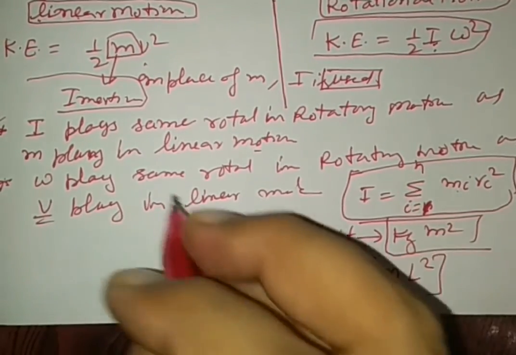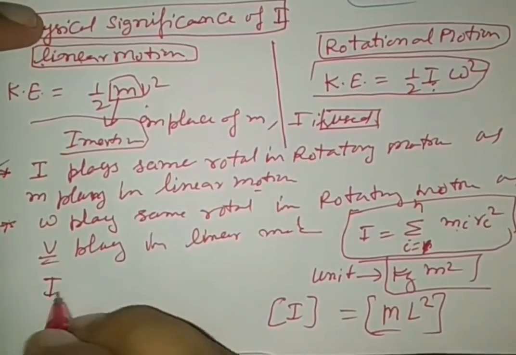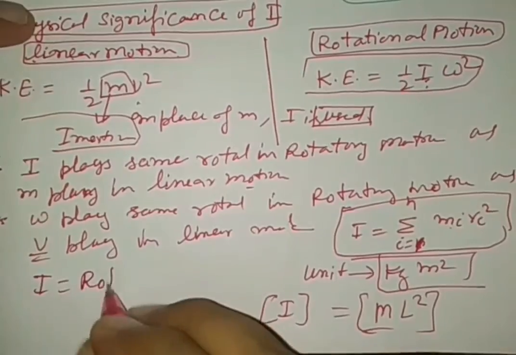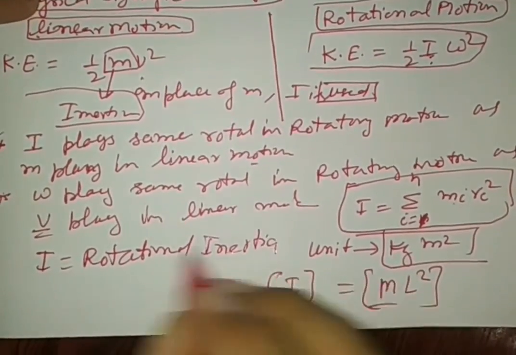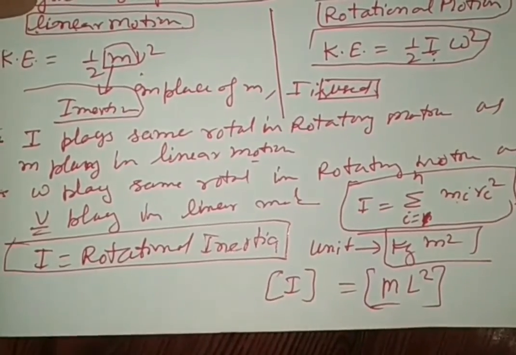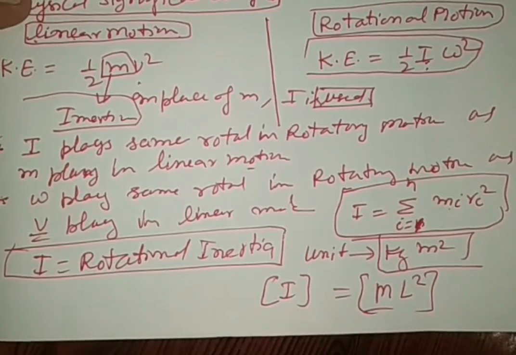So moment of inertia I can also be said as rotational inertia.